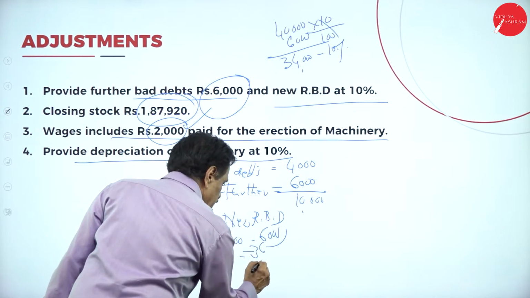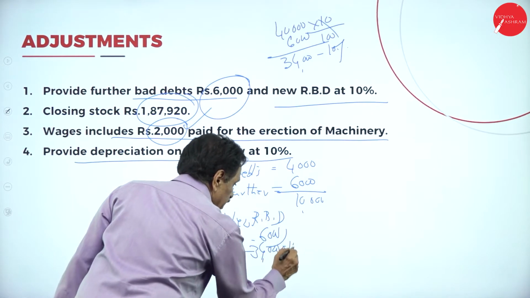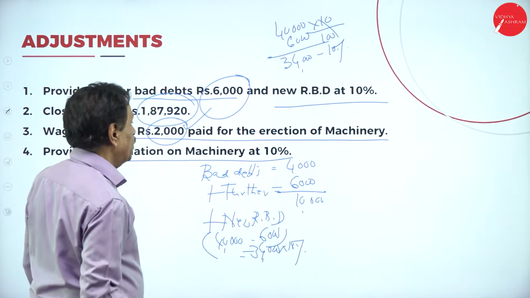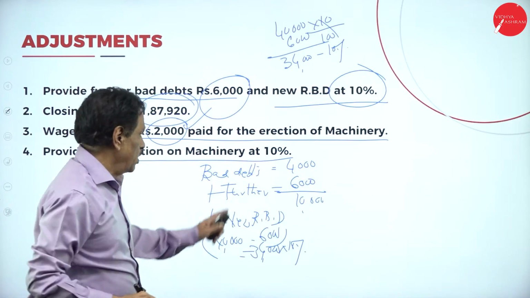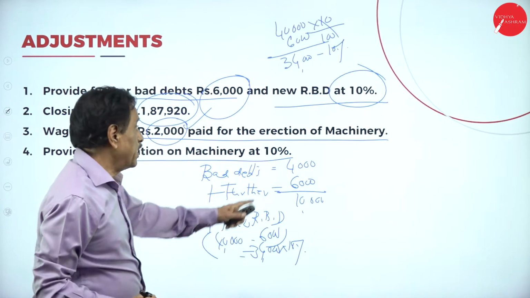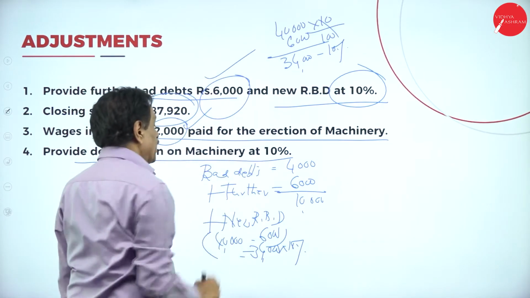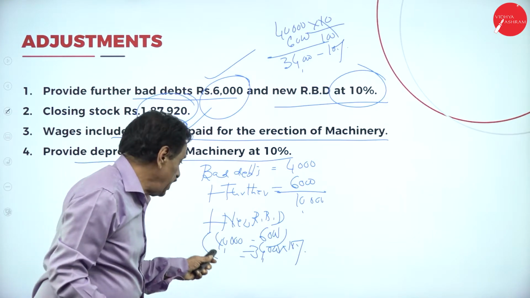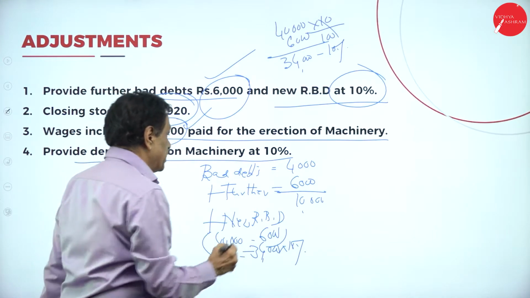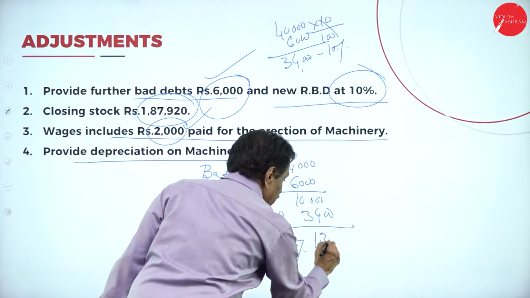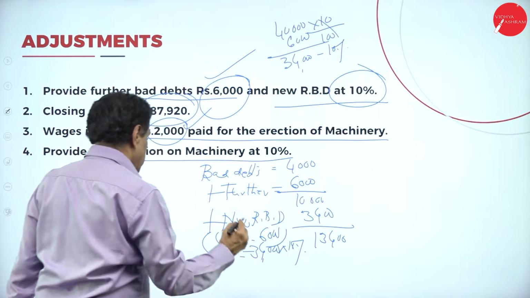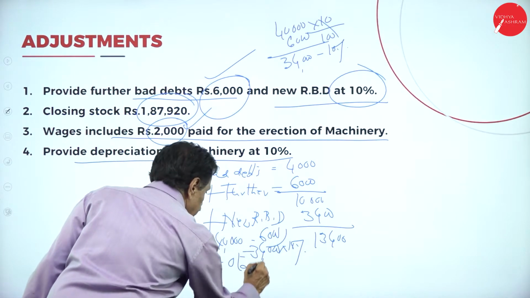Balance is 34,000. Your new RBD is 10%. So your bad debt is 4,000, further bad debt is 6,000, it becomes 10,000 plus new RBD. 40 minus 6 is 34. 10% means 3,400. It becomes 13,400 minus old RBD.